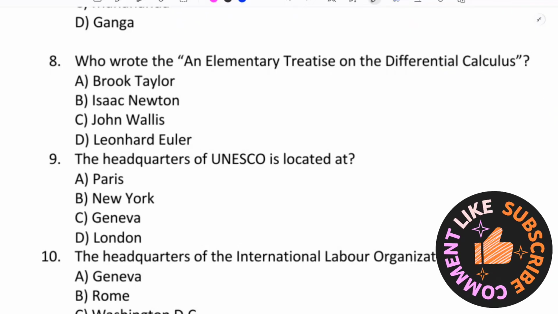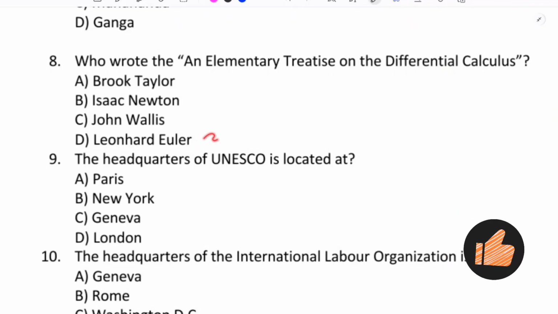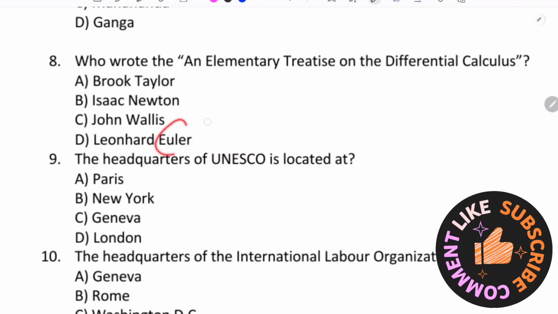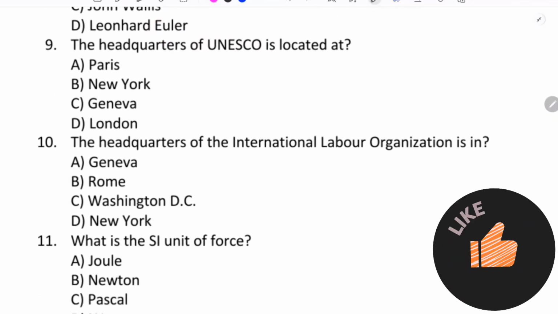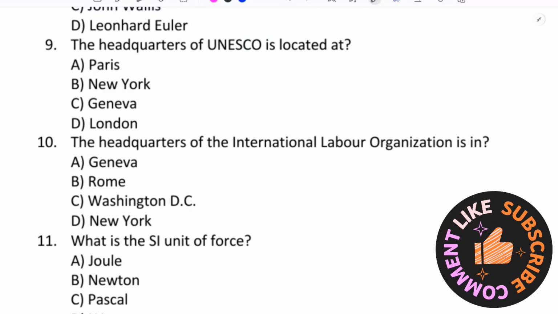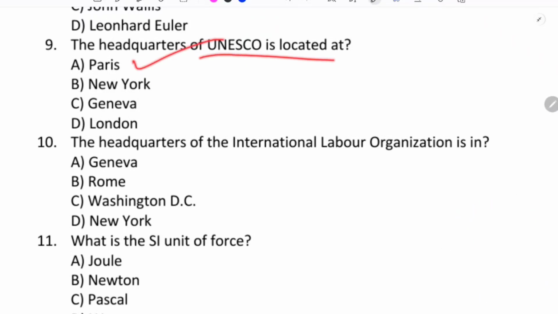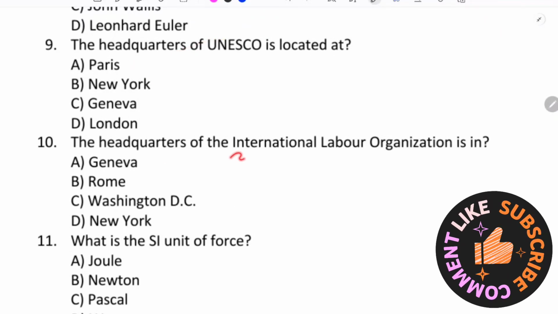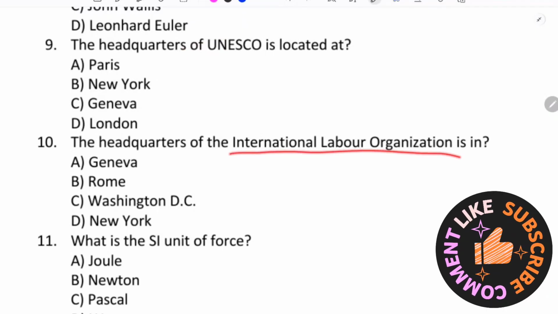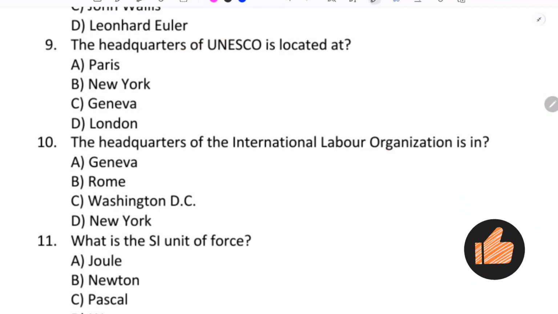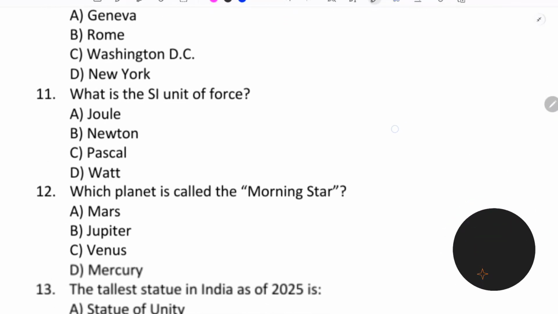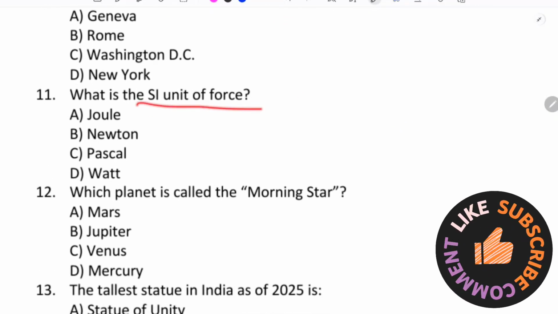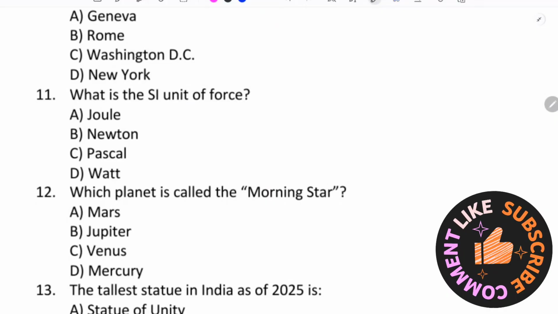Correct answer is Leonhard Euler. This is read as Euler. The headquarters of UNESCO is located at UNESCO, Paris. The headquarters of the International Labour Organization, Geneva. International Labour Organization, Geneva. What is the SI unit of force?